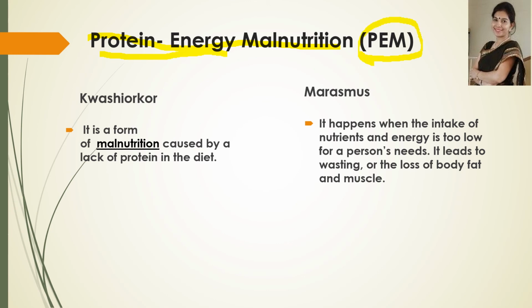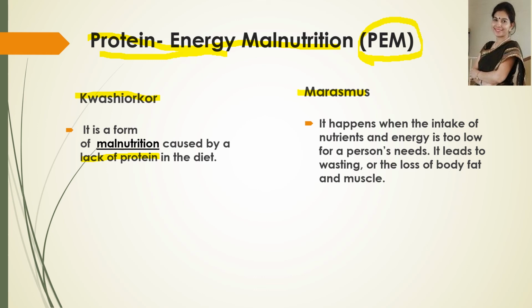Examples of PEM or protein energy malnutrition are kwashiorkor and marasmus. Kwashiorkor occurs because of basically lack of protein. The diet of that person is lacking in both protein and energy, but the major portion is lack of protein.